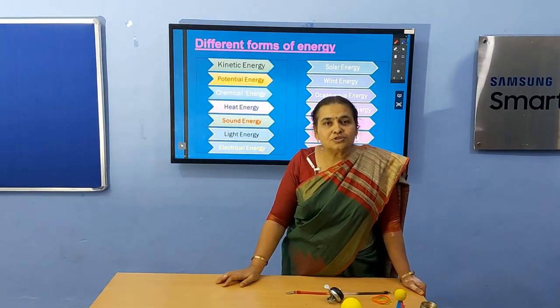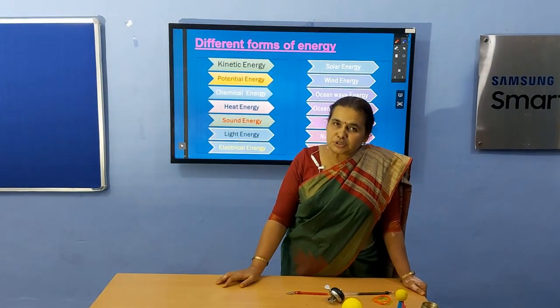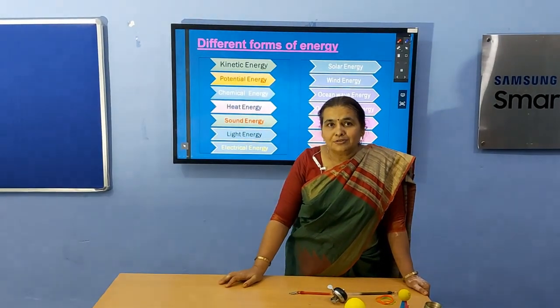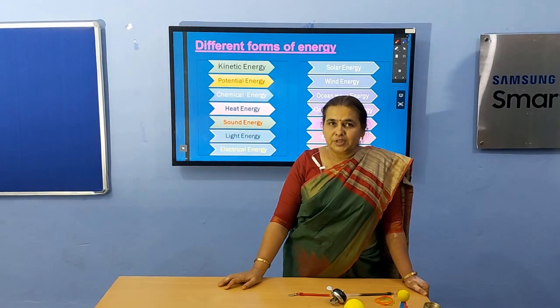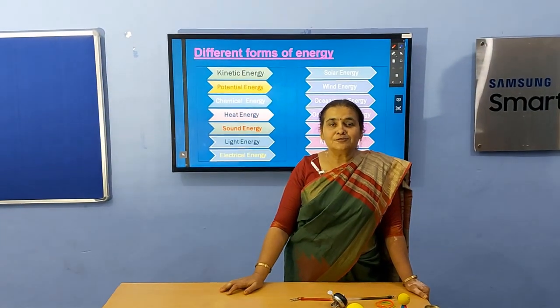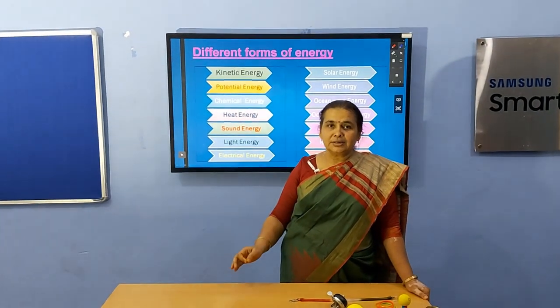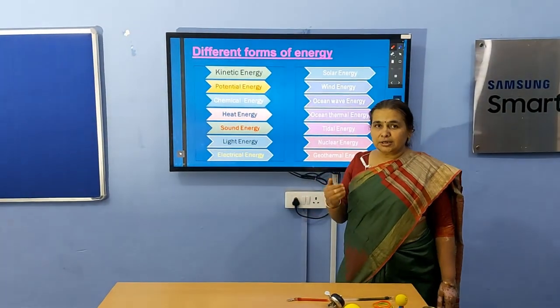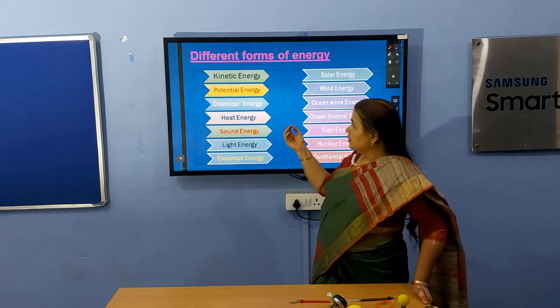Let us talk about muscular energy. What is the source of muscular energy? The source of muscular energy is food. Food you eat. From where does the food come? Food comes from the photosynthesis done by plant in the presence of sun. So what is the source of energy? Muscular energy is again sun.